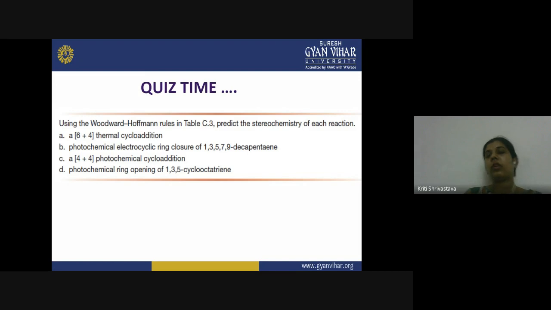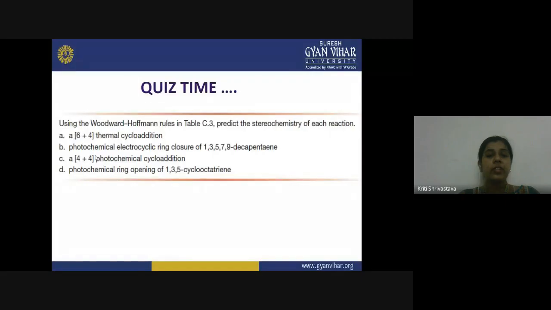So now I will quickly revise the steps. You will count the number of pi electrons in the conjugated polyene. The second thing is that you will find out what the reaction conditions are, whether they are thermal or photochemical. And the third thing is now you will find out the stereochemistry, like what type of motion is taking place. If it is a cycloaddition, then you have to find out whether it is suprafacial or intrafacial. And if it is an electrocyclic reaction, you have to find out whether it is the con-rotatory motion or the disrotatory motion. The second question for you is the photochemical electrocyclic ring closure of 1,3,5,7,9-decapentaene.